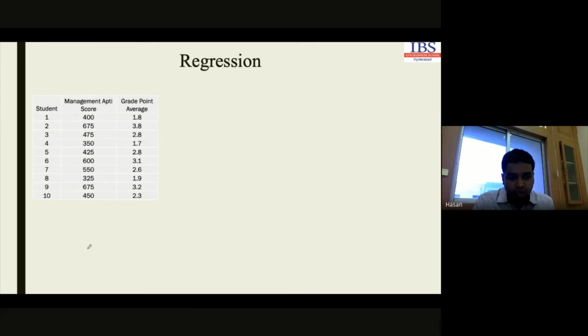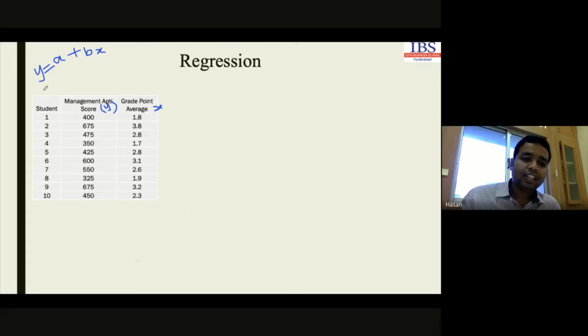In this case, I am considering grade point average as our x value and management aptitude as our y value. So the very first thing we have to do is look at the formula. We have to consider the equation first: y equals a plus b x.